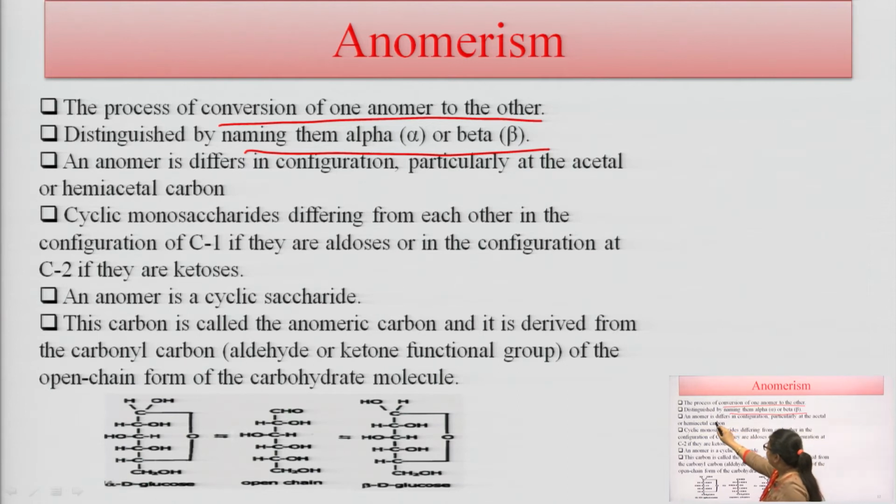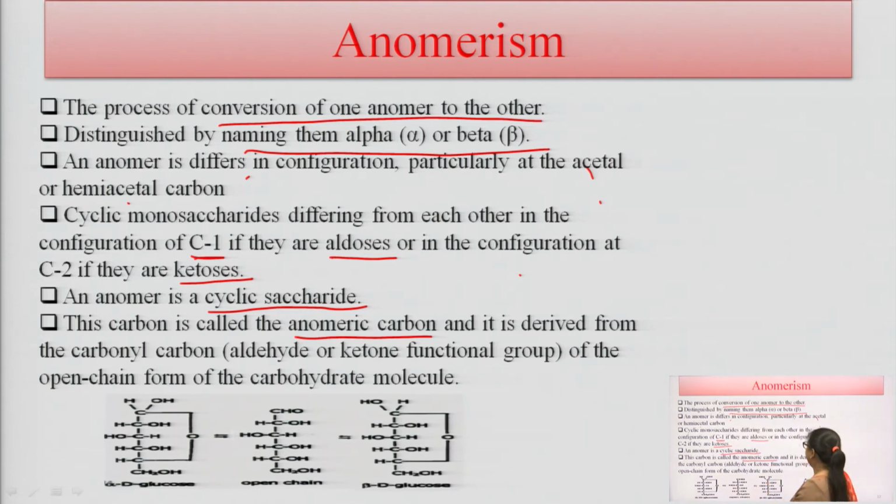So, the anomers differ in the configuration particularly at the acetal or hemiacetal carbon here. Cyclic monosaccharides differ from each other in the configuration of carbon 1 if they are aldoses, and carbon 2 if they are ketoses. Any anomer is a cyclic saccharide, and this carbon is called the anomeric carbon, and this is derived from the